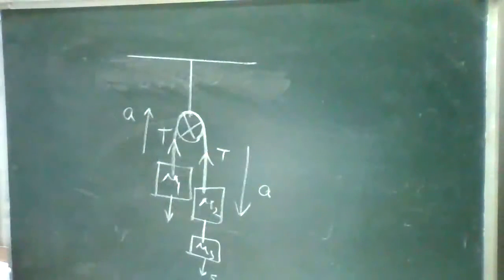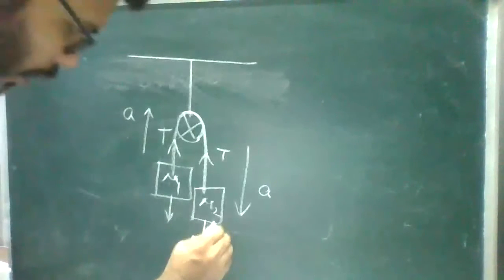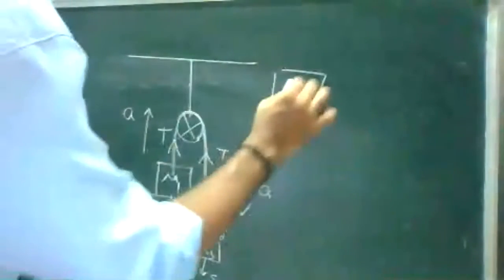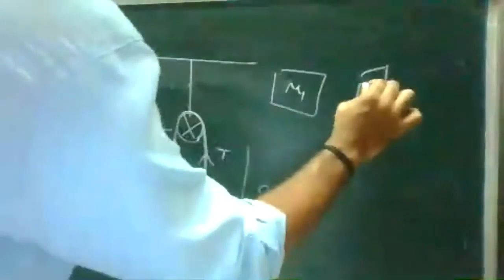But remember, when you are hanging any mass, they will have some gravitation individually for the masses. Here also they'll have gravitation. For the mass m2 also, they'll have some gravitation. Now you'll see the free body diagrams for mass m1, mass m2, and mass m3.